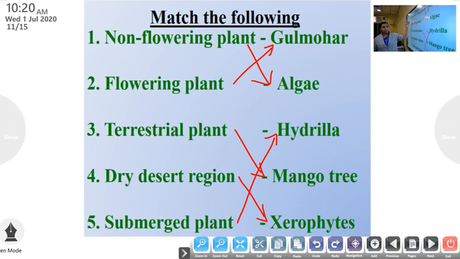Once again, non-flowering plant, algae. Flowering plant, gulmohar. Terrestrial plant, mango tree. Dry desert region, xerophytes. Submerged plant, hydrilla. Is it clear?